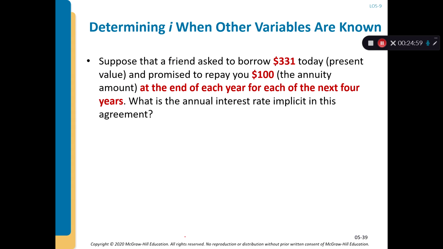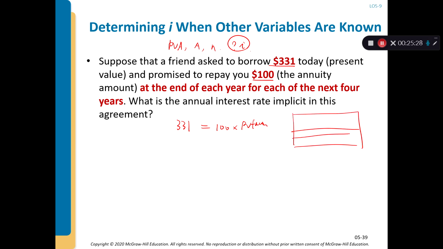Okay, so similarly, what if we know PVA, we know A, we know n, but we want to know I? Suppose a friend asks to borrow $331 today and promises to pay you $100 each period for the next 4 years. In the table, you know the factor has to be in the n equals 4 row, and you just want to know what I is. So 331 divided by 100 equals 3.31.